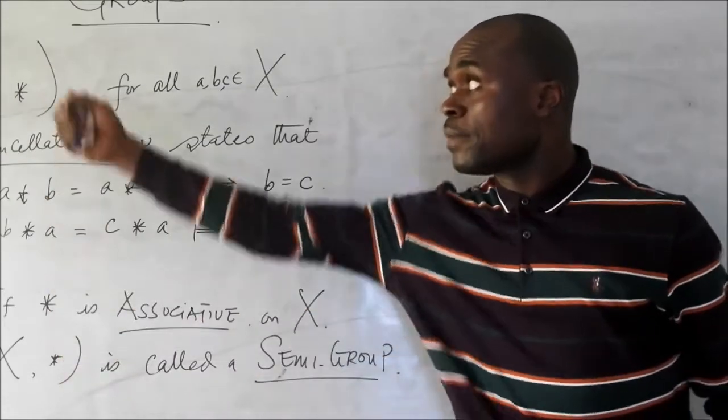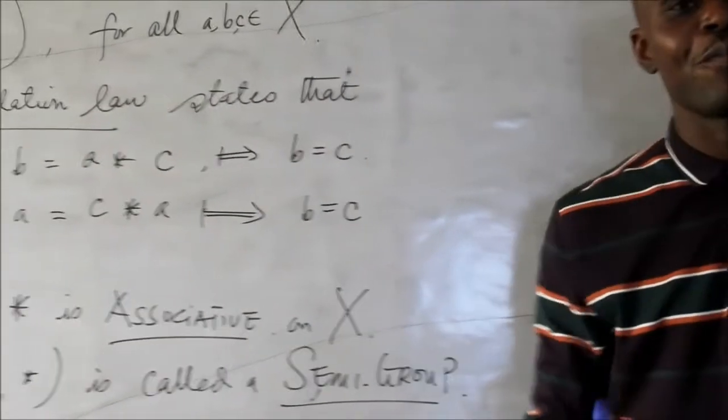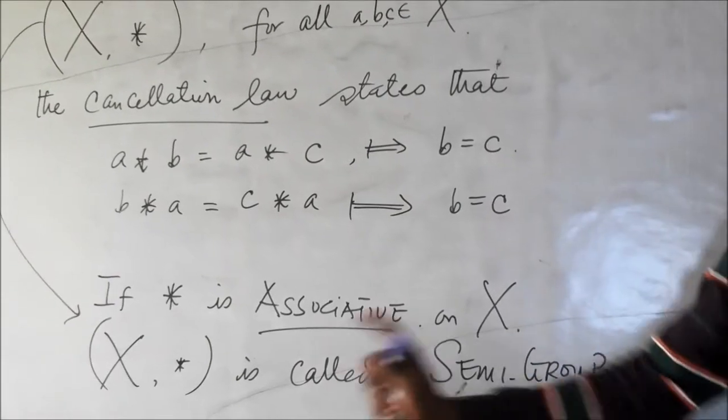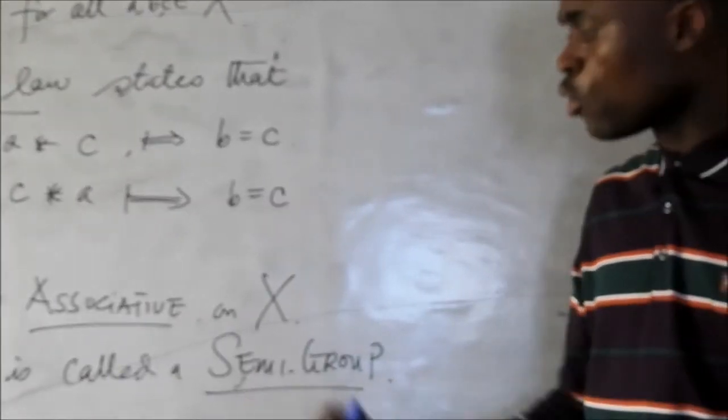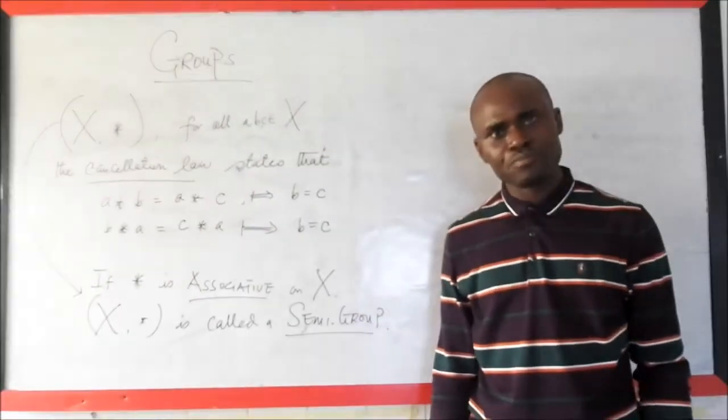An algebraic system is called a semigroup if you are very sure that it's associative. So if you're talking about just one property, I know that this binary operation is associative, then you call that particular algebraic system a semigroup.